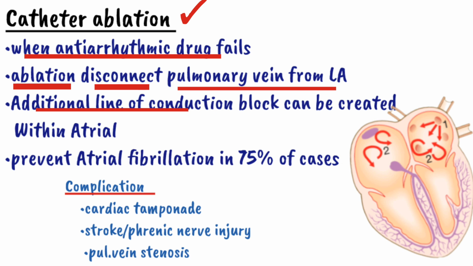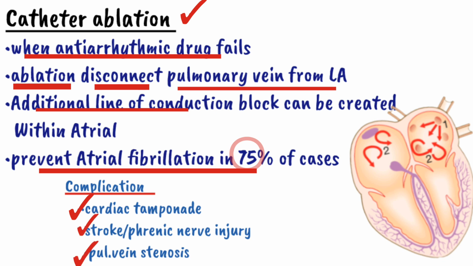Catheter ablation cures atrial fibrillation in about 75% of cases, but it is associated with complications such as cardiac tamponade, stroke, phrenic nerve injury or pulmonary vein stenosis. So that was all about the treatment, or management, of paroxysmal or transient atrial fibrillation.